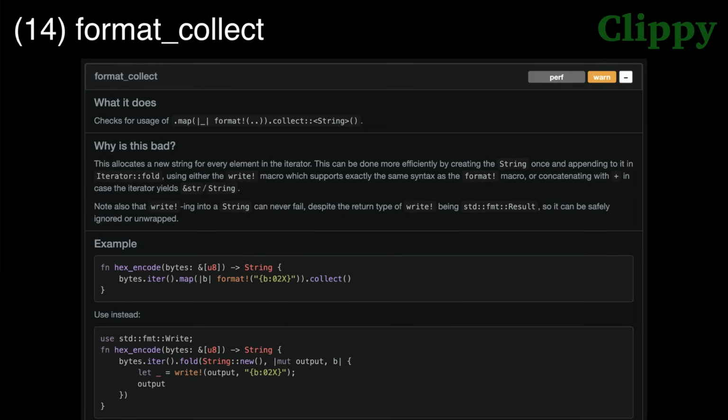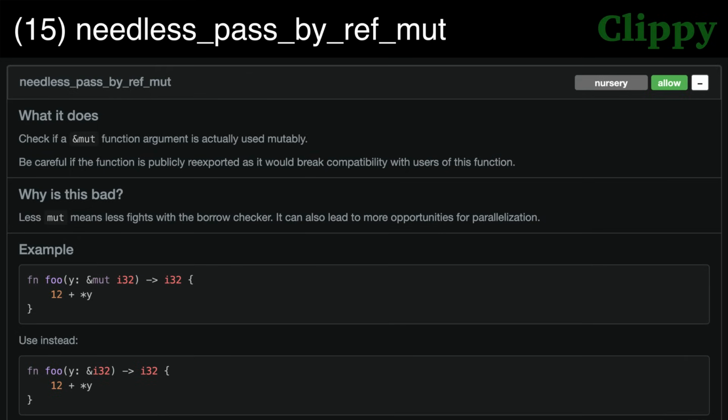This warn by default lint checks for when you are mapping every element of an iterator into newly allocated strings and then collecting them together into a single string, and suggests using fold to append continuously to one string, avoiding all those unnecessary allocations. Lint 15, needless pass by ref mut. This allow by default lint checks to see if a mutable reference passed to a function is actually used mutably, and if it isn't, recommends changing it to an immutable reference.